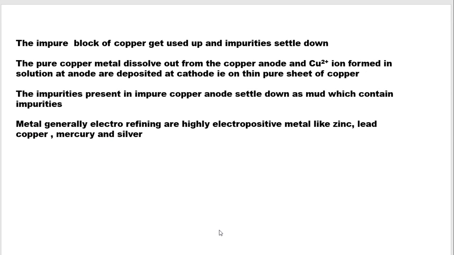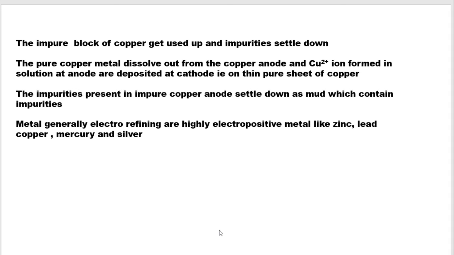So what will happen is that since copper is getting used up, the impurity present in the anode will settle down. The pure copper metal will dissolve out from the copper anode, and the Cu2 plus ions formed in the solution at the anode will be deposited at the cathode, that is, on the pure sheet we have used. The impurity present in the copper anode will settle down as mud, which contains the impurities.